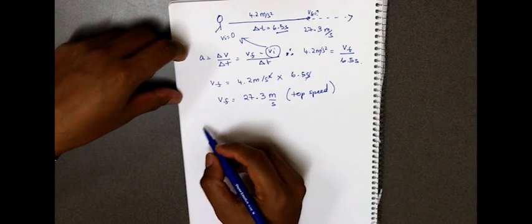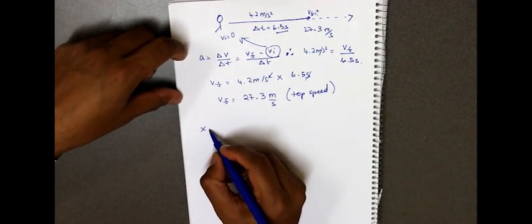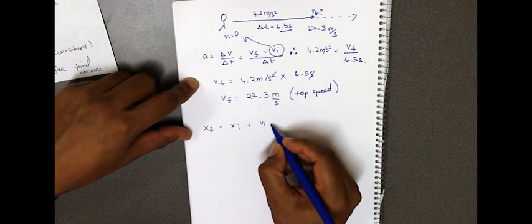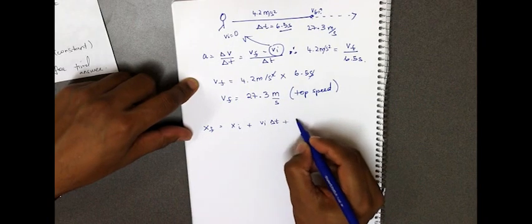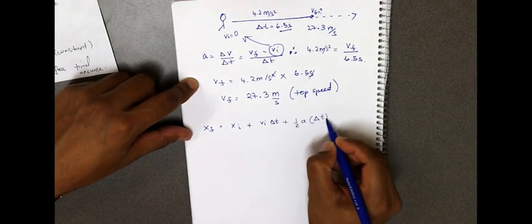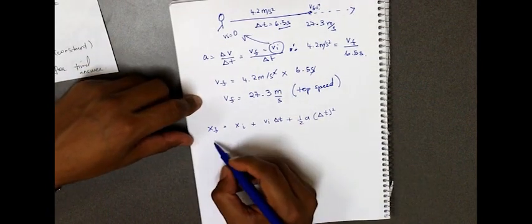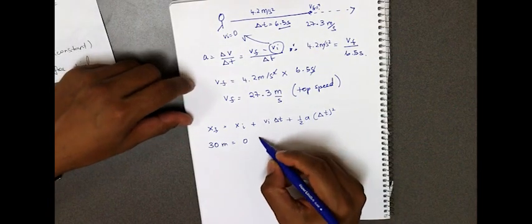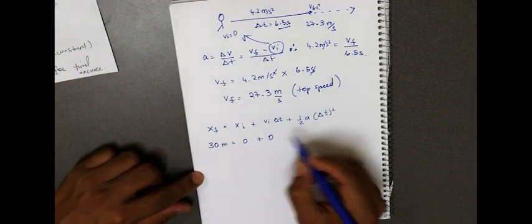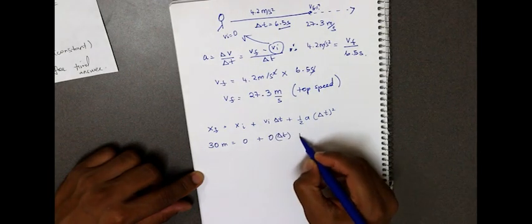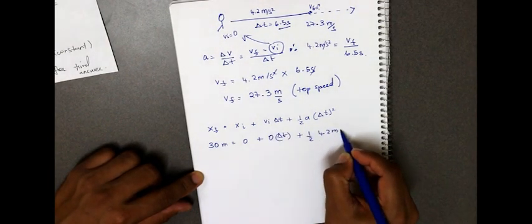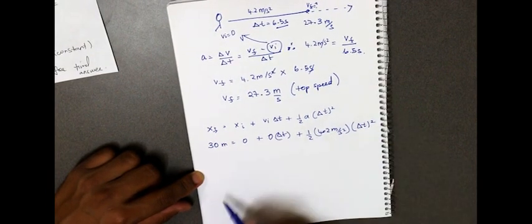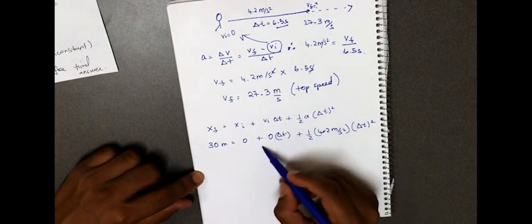So we use the position formula for the second half of the question, which is the final position equals the initial position plus the initial velocity times change in time plus half the acceleration times the square of change in time. Our final position is 30 meters. Our initial position is 0, starting from 0 meters. This is a race. Plus our initial velocity is 0, times change in time, plus half the acceleration, 4.2 meters per second squared, times the square of change in time. 0 times something is 0, so that we can cancel.